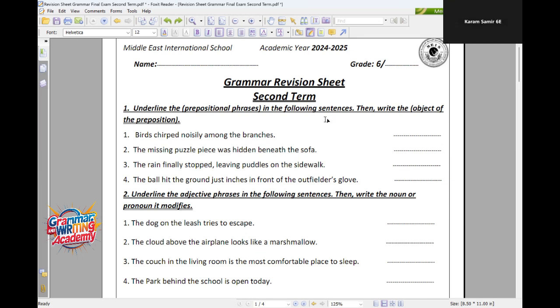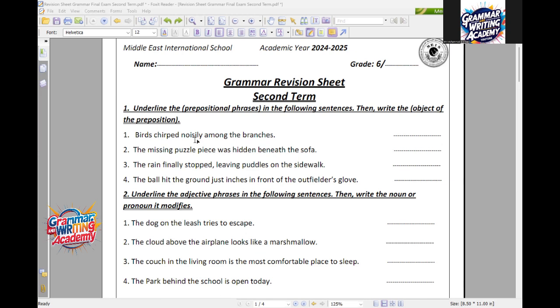Read it and try to answer. Birds chirped noisily among the branches. So we underline the prepositional phrase: among the branches. And the object of the preposition is branches. So here, among the branches, all of it will be the prepositional phrase, and the object of it will be branches, right? That's correct.